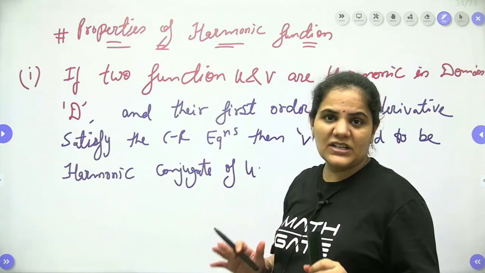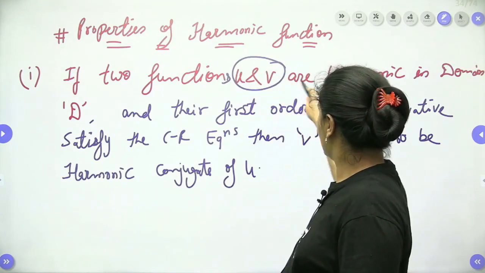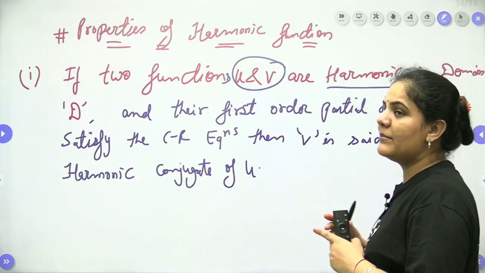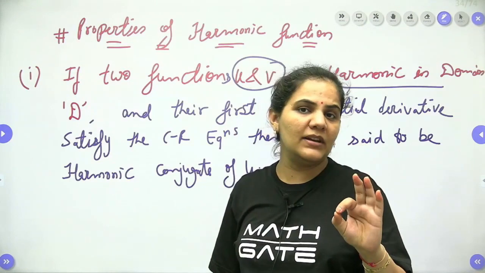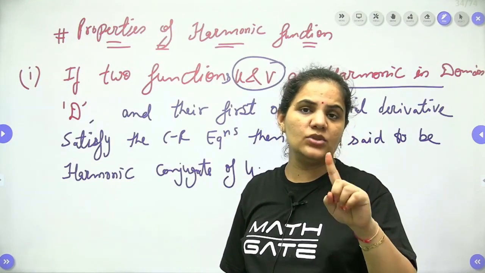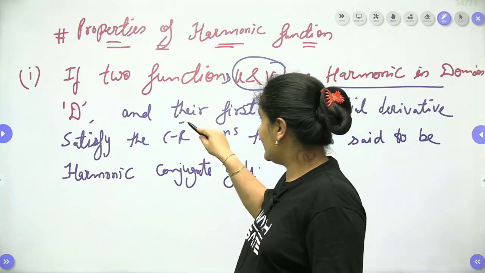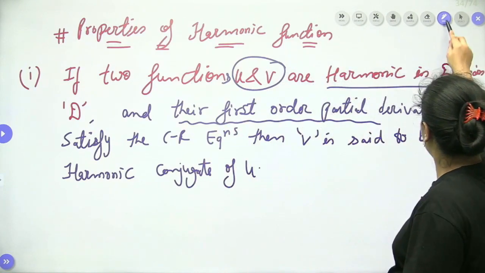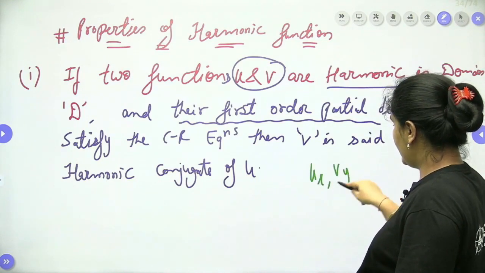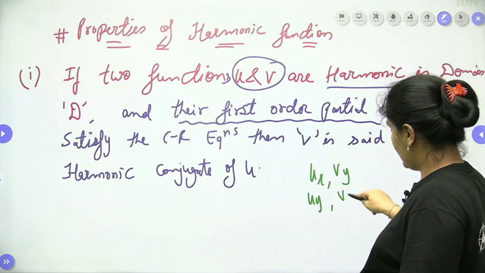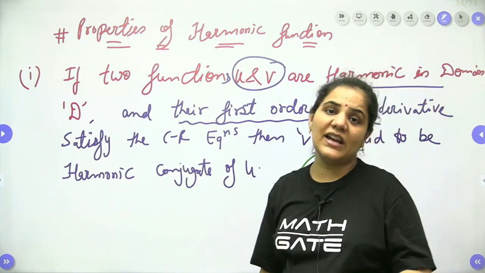So when we have two functions u and v that are harmonic in their domain D, first thing, whenever we are talking about the function, that function should be harmonic first. And second, their first order partial derivatives, ux, vy, uy, vx, satisfy the CR equation.